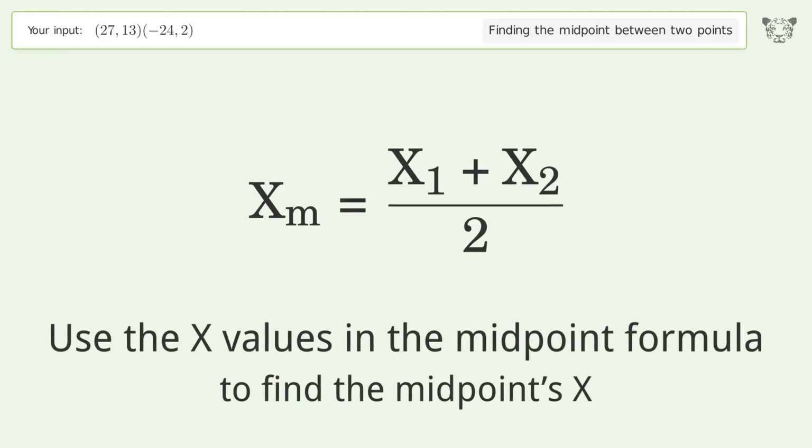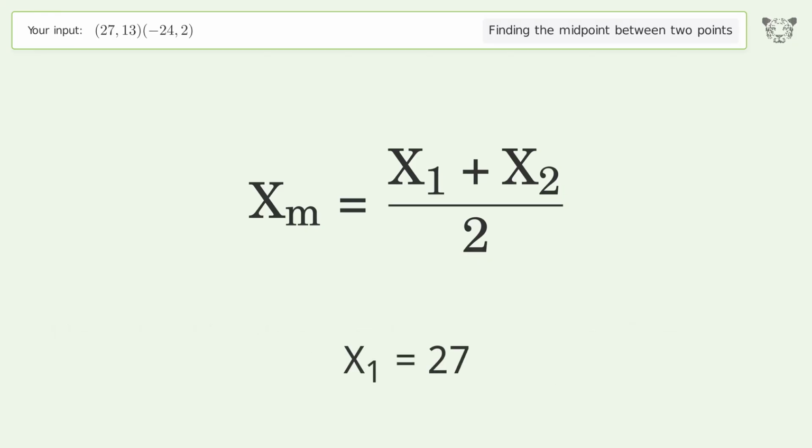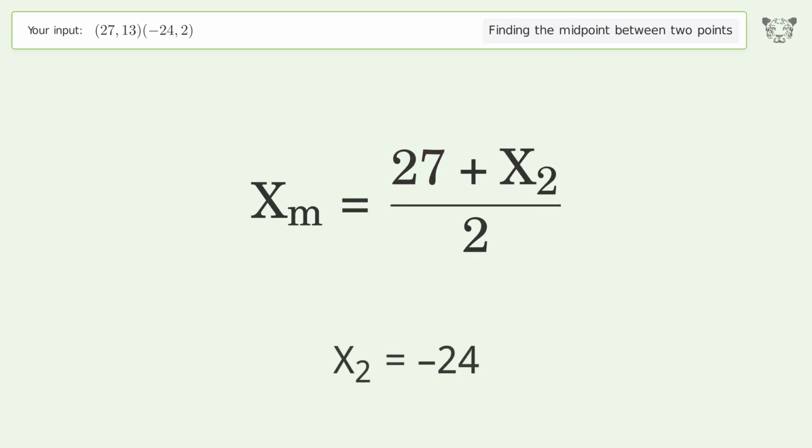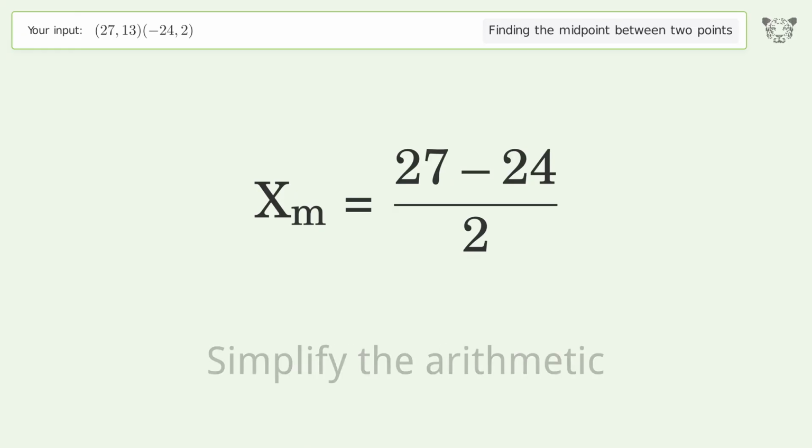Use the x values in the midpoint formula to find the midpoint's x. x1 equals 27. x2 equals negative 24. Simplify the arithmetic.